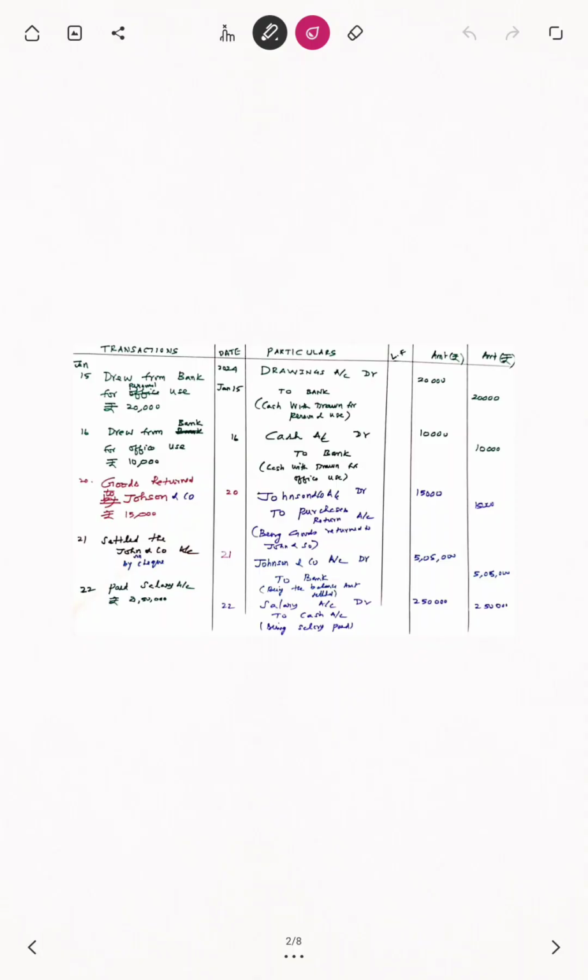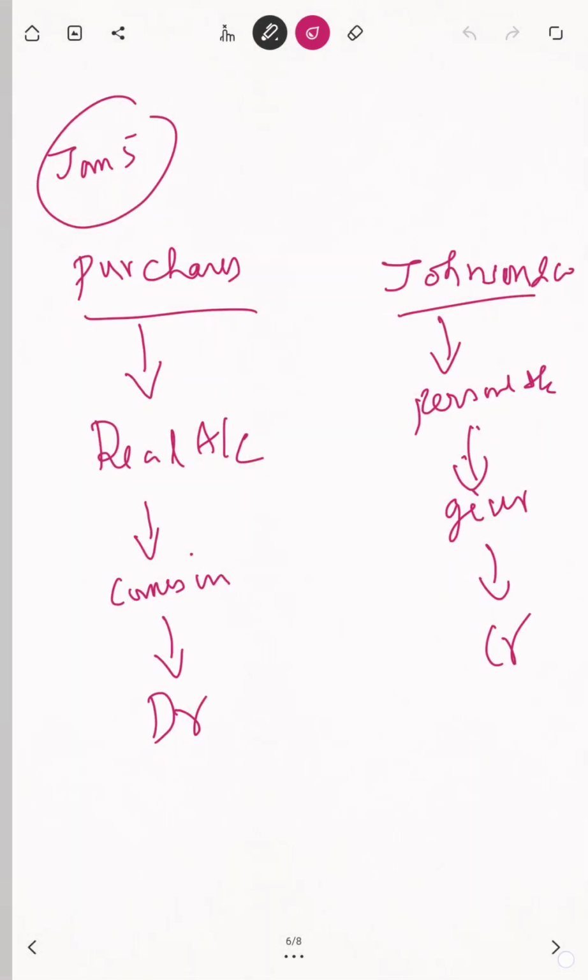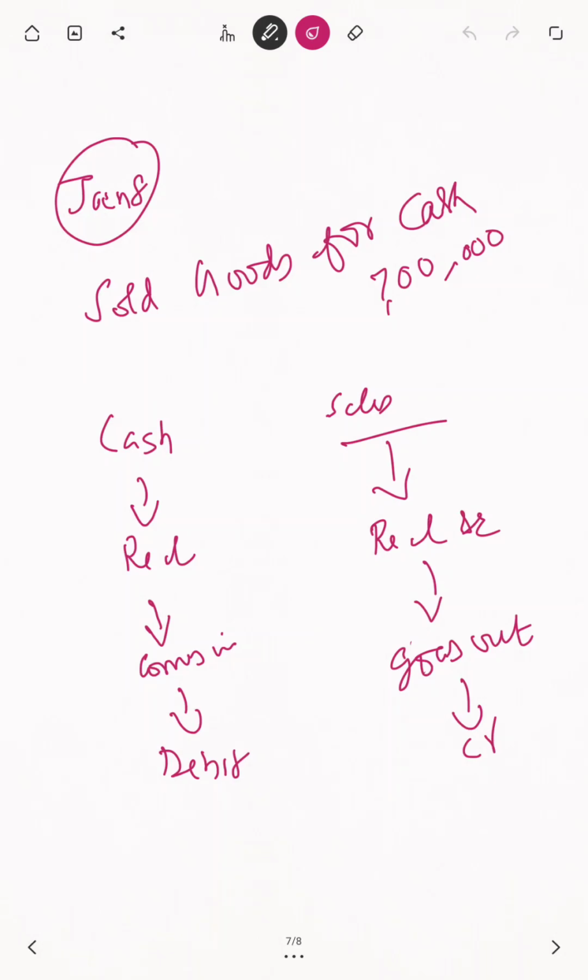Drew from bank for office use. What date? Jan 16th. Drew from bank for what use? For office use. This is a different thing.